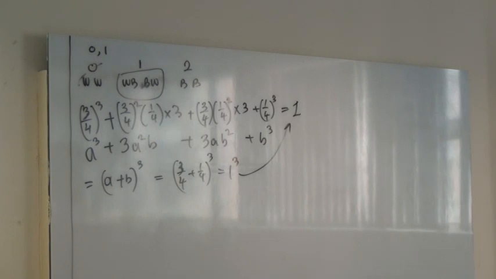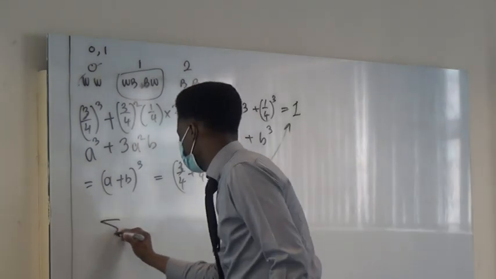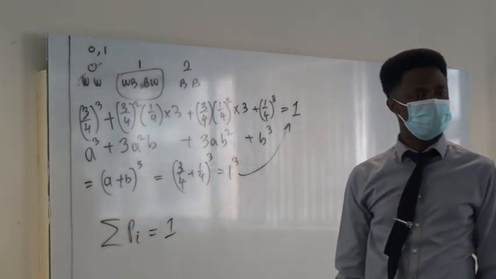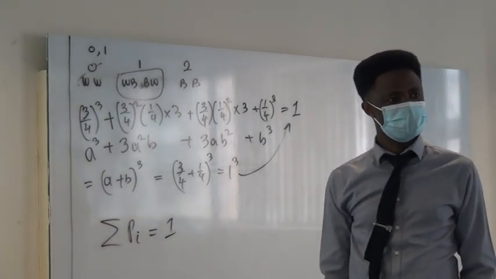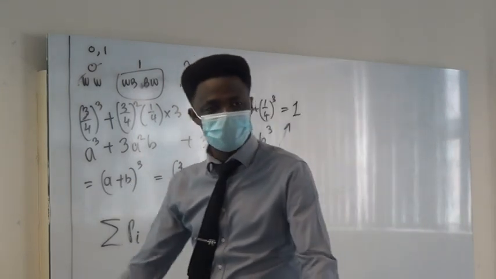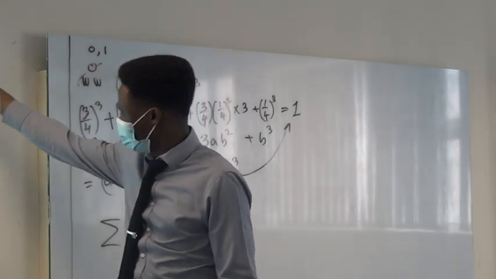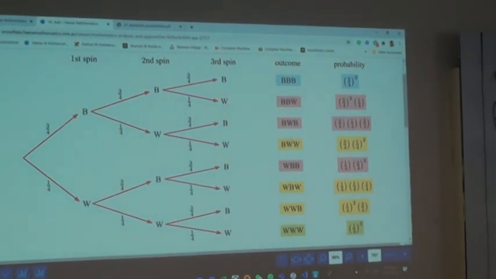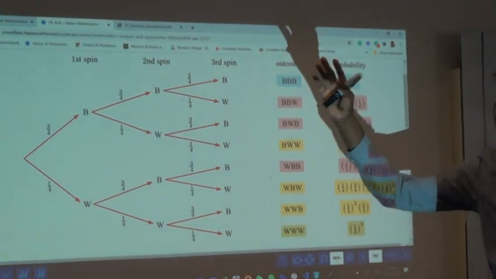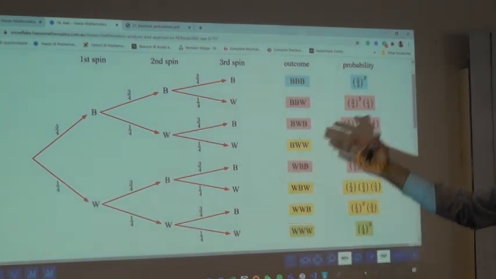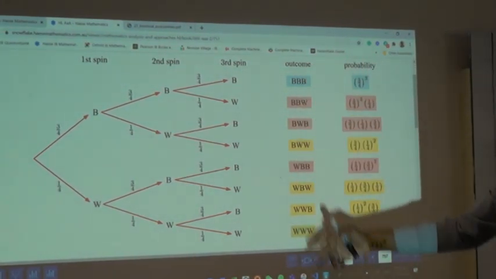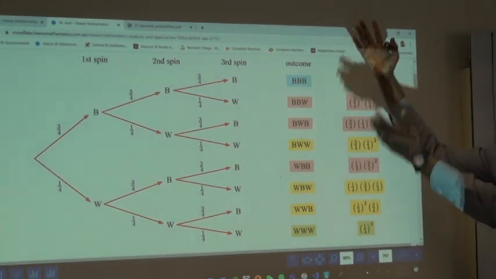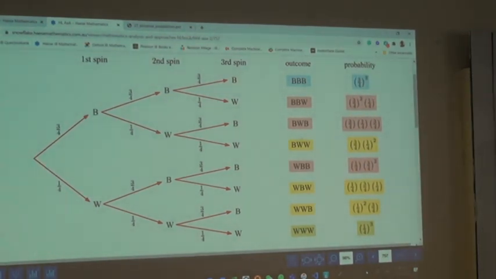Okay? So this is telling you the sum of all p_i is equal to what? 1. Understand? Is it possible that you can get an outcome different from all this? In this experiment, in this trial, can you get any outcome apart from this? No. So is it that this or this or this? That is why the sum of probability must be 1.